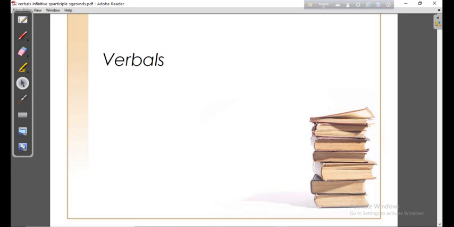Today, I would like to talk about verbals. Okay, dear students, you may not know the term verbals. I think you know the word verb, but you have, I think, heard the word verbals. But if I ask you what is verbals or what is the difference between verb and verbals, I think it will be a little bit tough for you to answer me.